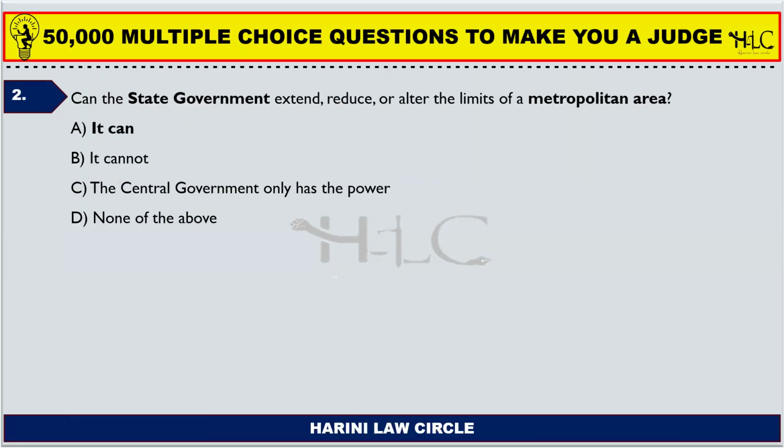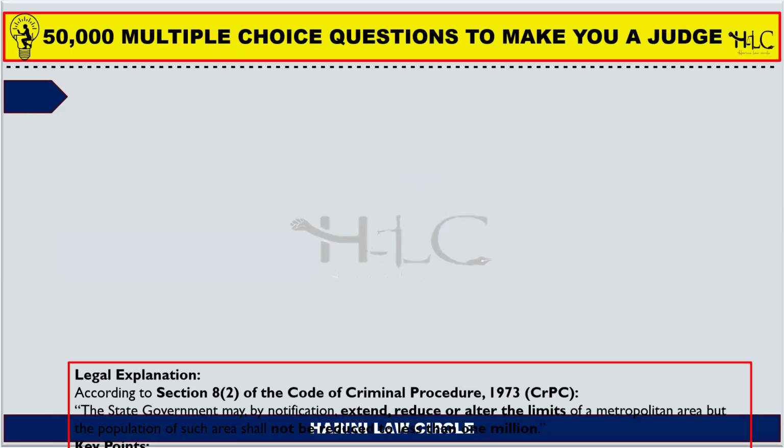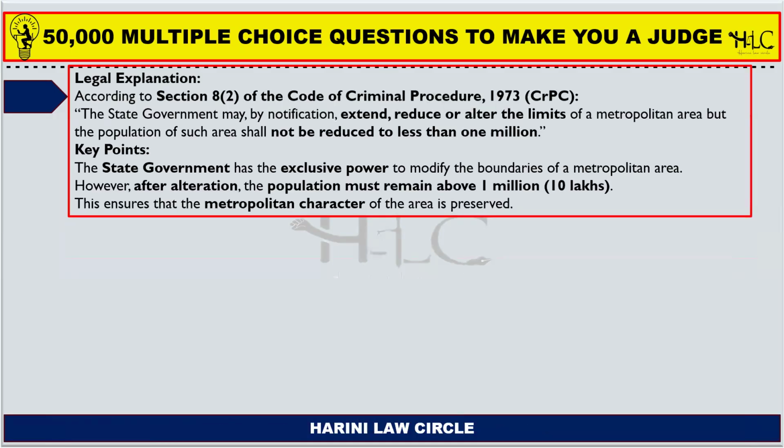Can the state government extend, reduce, or alter the limits of a metropolitan area? So the answer is yes, it can. It can extend, reduce, or alter the limits of the metropolitan area. Section 8, subsection 2 of the Code of Criminal Procedure states, the state government may, by notification, extend, reduce, or alter the limits of a metropolitan area, but the population of such area shall not be reduced to less than 1 million.